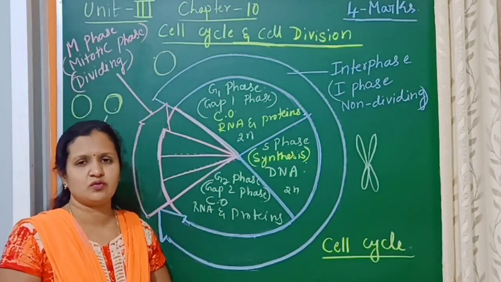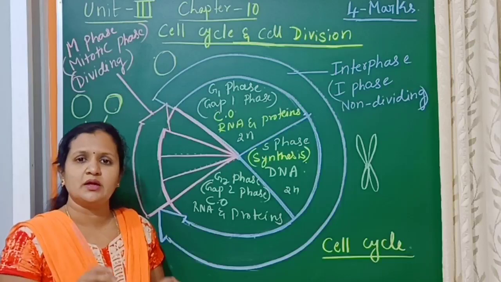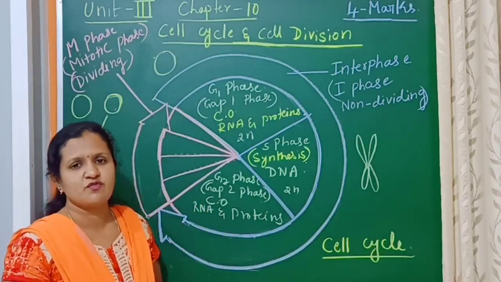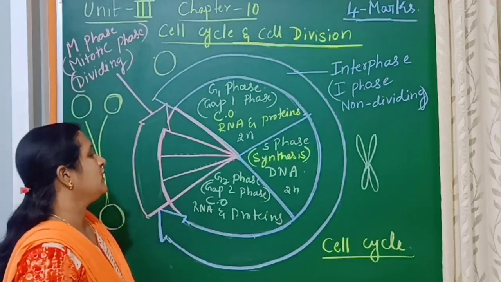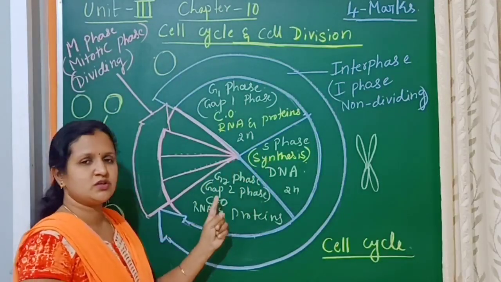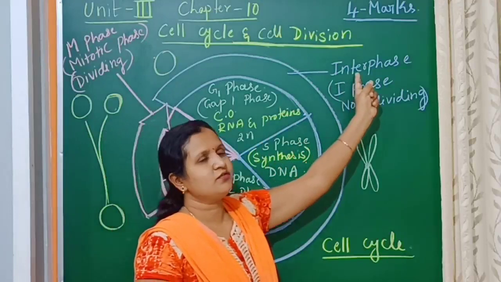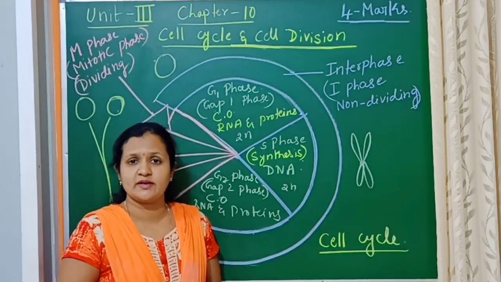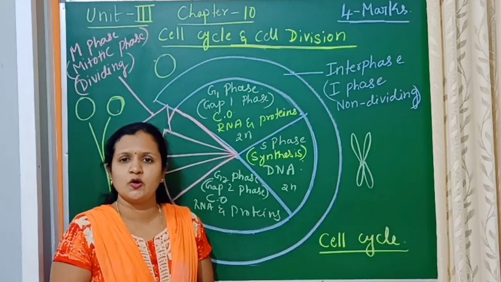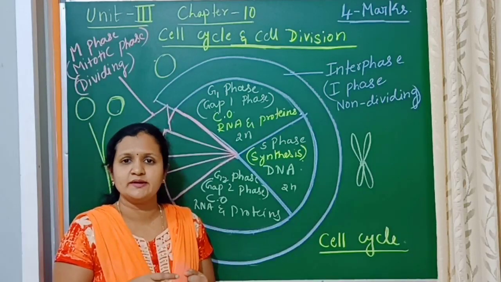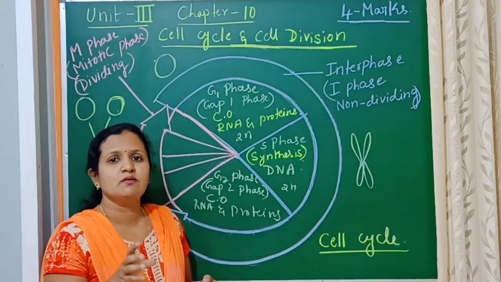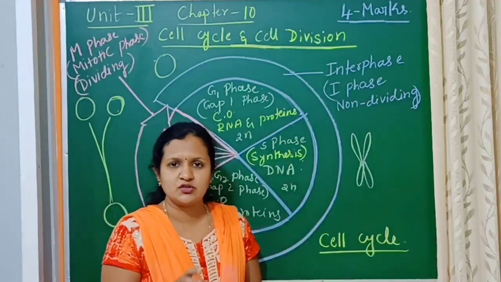Centrioles, we know, are found only in the animal cell. So in this way, the G1 phase, S phase, and G2 phase are the phases of the interphase. Though the interphase is called a resting phase or non-dividing phase, all the components necessary for the daughter cells will be synthesized in the interphase.